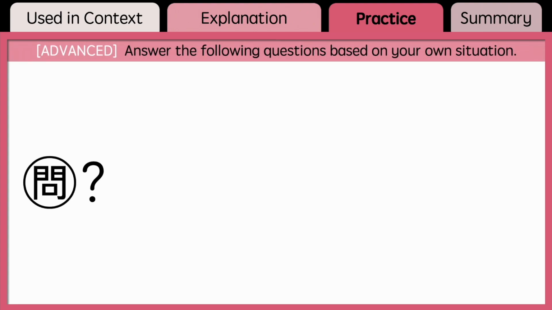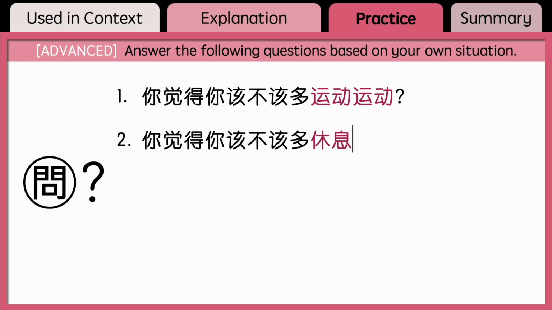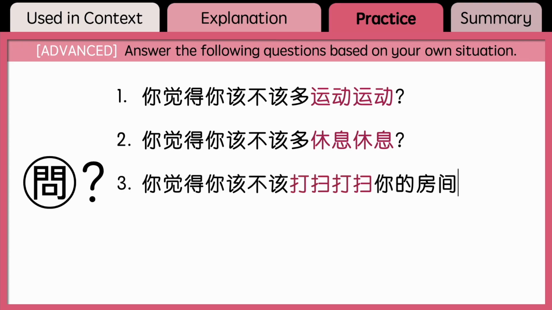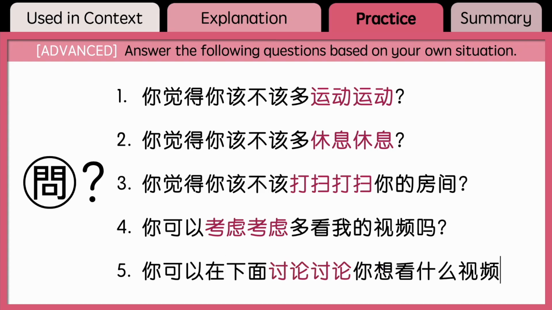These are more challenging, but see if you can answer the following questions based on your own situation. You can leave them in the comment section below. Try as many as you can, but no need to answer all of them. 你觉得你该不该多运动运动？你觉得你该不该多休息休息？你觉得你该不该打扫打扫你的房间？你可以考虑考虑多看我的视频吗？你可以在下面讨论讨论你想看什么视频吗？